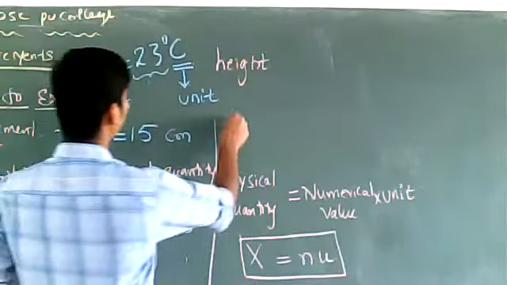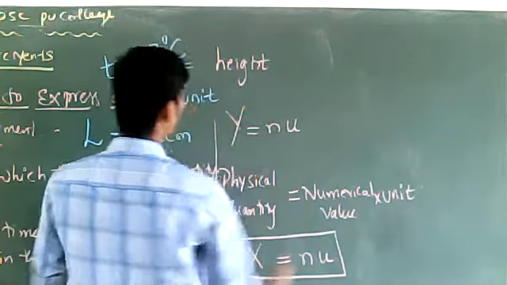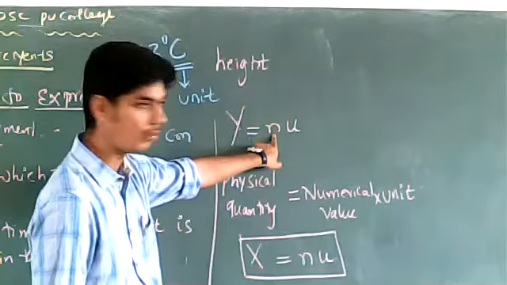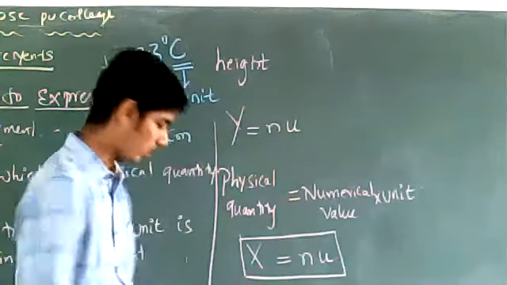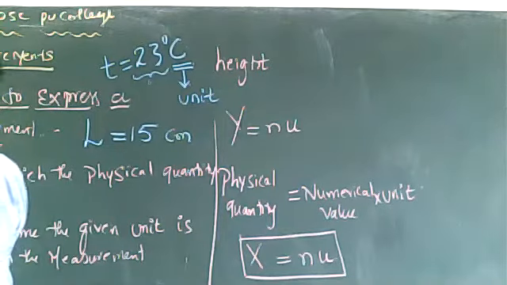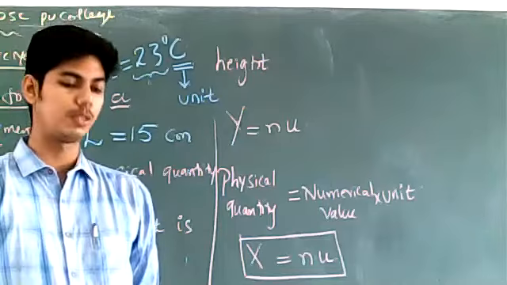If you are measuring a physical quantity y, express it as n into u. That means physical quantity y is expressed in terms of numerical value and its unit. So this is how measurements are to be expressed.